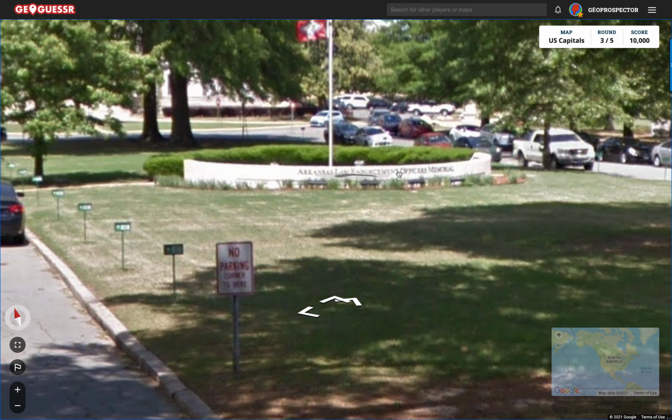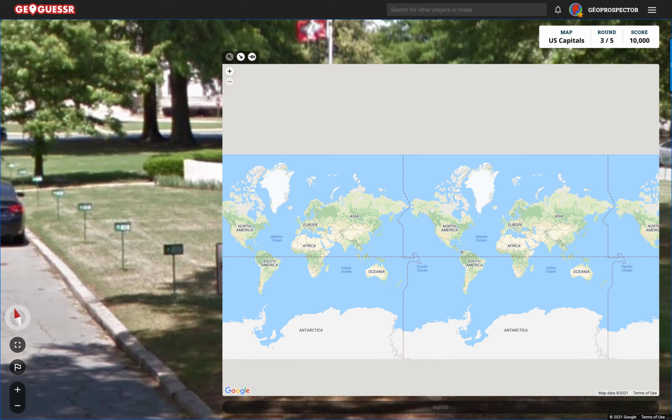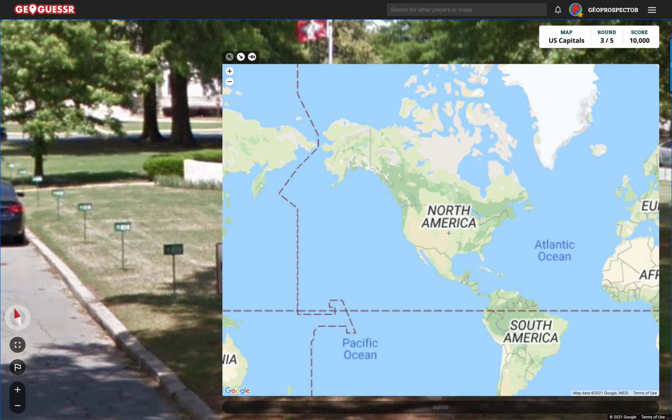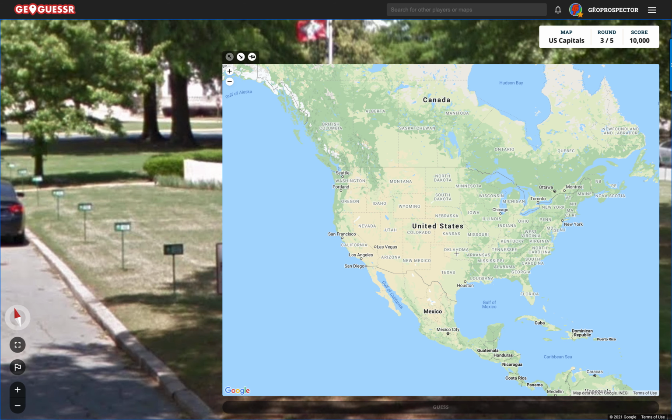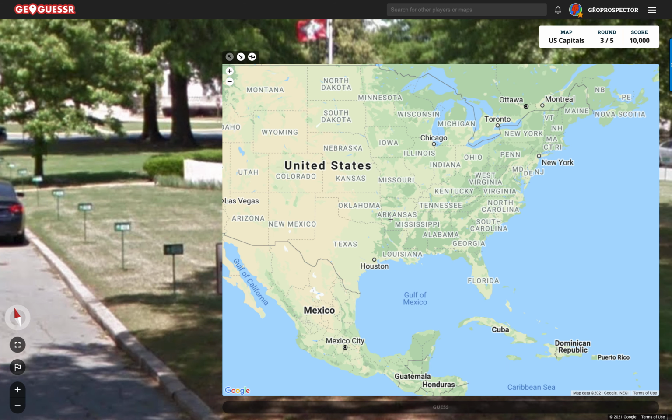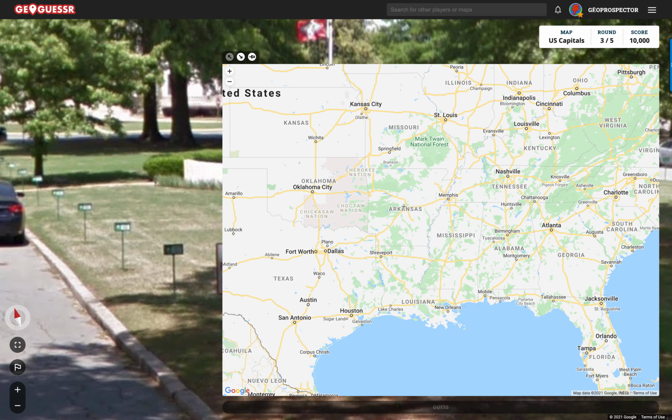Arkansas, Law Enforcement Officers Memorial. Arkansas. All right, interesting. So it wasn't... what did I say? Louisiana, Mississippi, Alabama. Oh, close enough. We were in Arkansas.